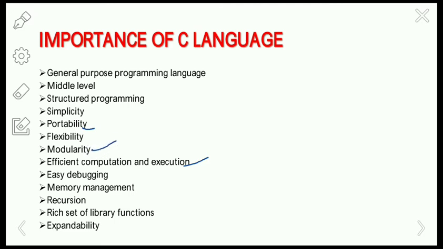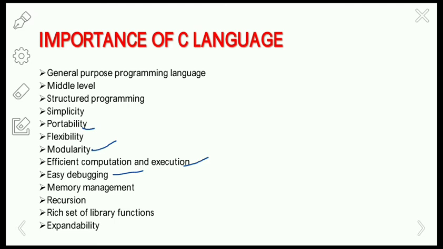And next one is the modularity. C language programs can be divided into small modules with the help of a feature called functions. That one thing we have already discussed, right, in the structured programming. A C program will be divided into multiple functions and loop statements. Okay, and easy debugging. Debugging means finding the errors, finding the errors by the user only.